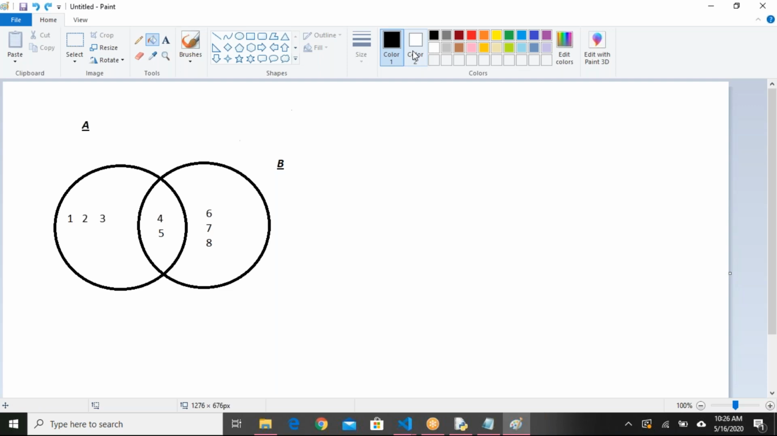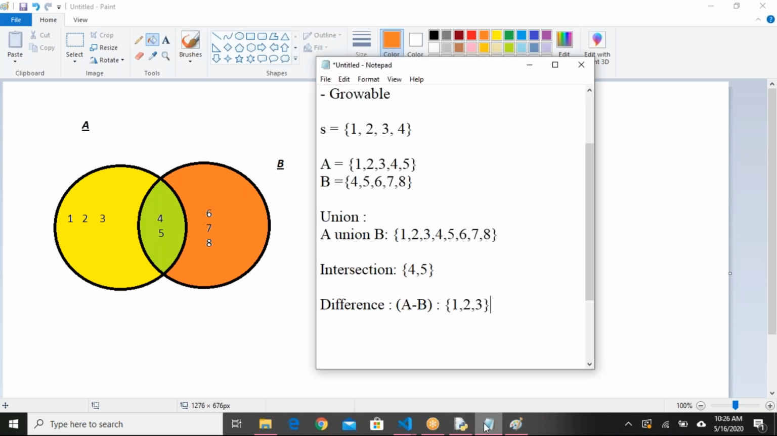Now, yellow, green, and orange. Letters are clear, right? Yeah. So A minus B means yellow will be considered.